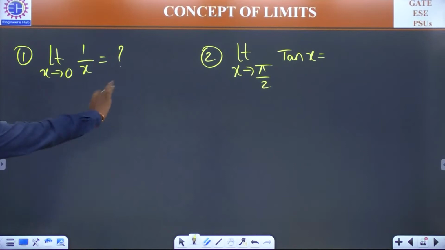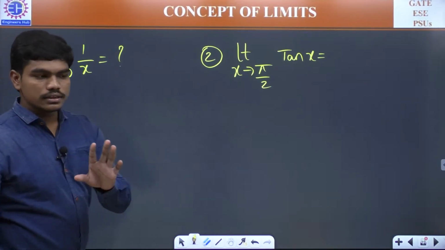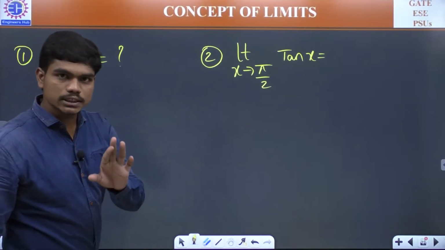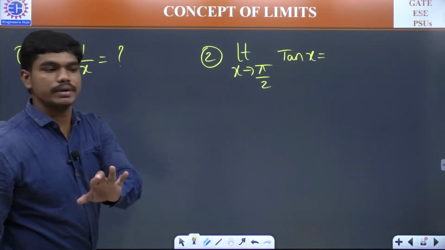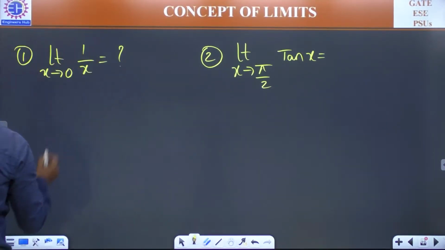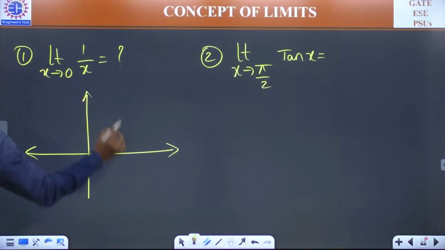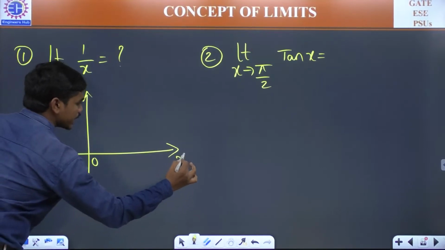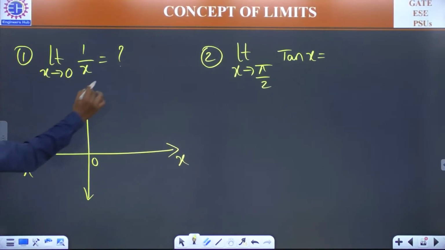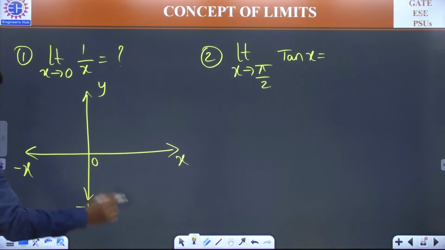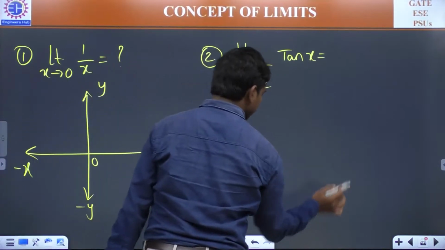See here, both do not exist, because these two questions are really important and actually they are based on the definition of limit. See here, if you draw the graph of y is equal to 1 by x, for example, this is 0 and this is x, so this is minus x and this is y and this is minus y.